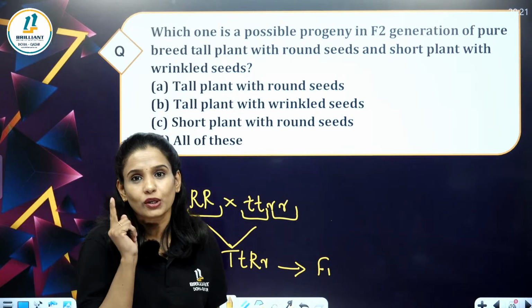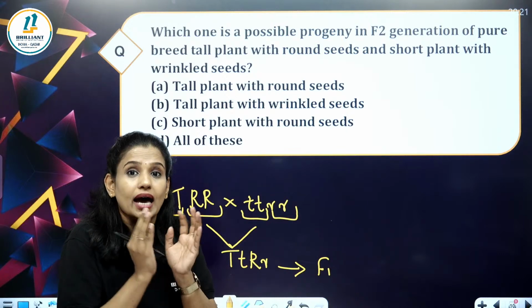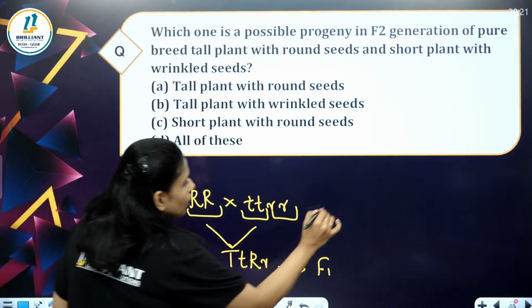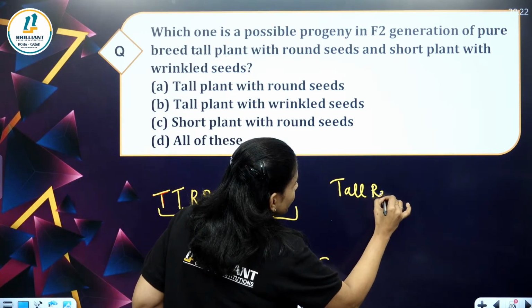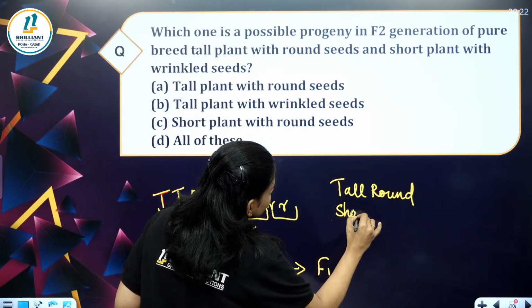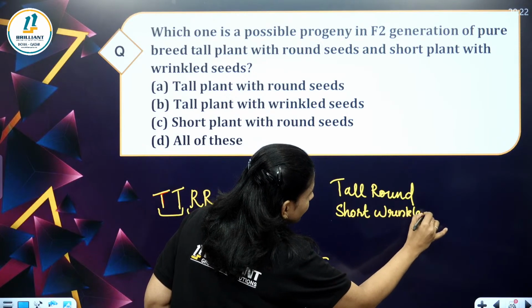See, in dihybrid cross, there will be parental combinations. Which are the parental combinations here? Tall, round, then short, wrinkled. These are the parental combinations, right?